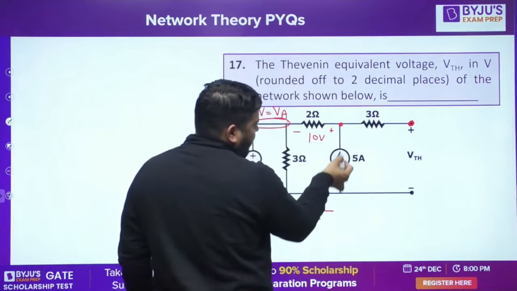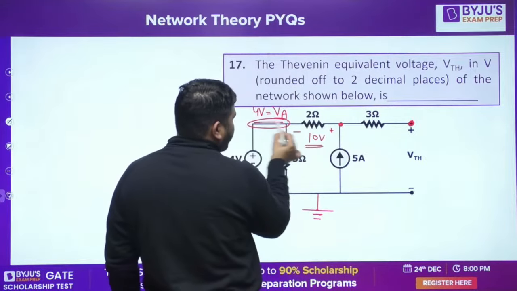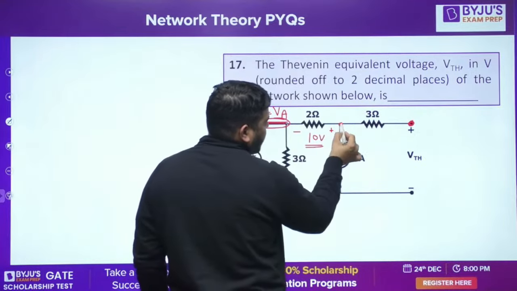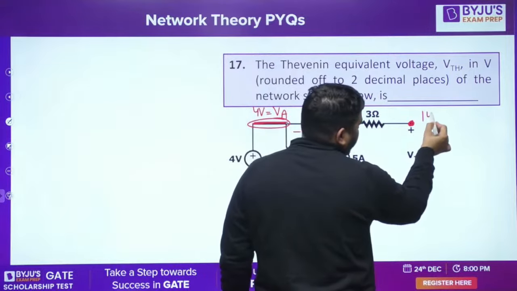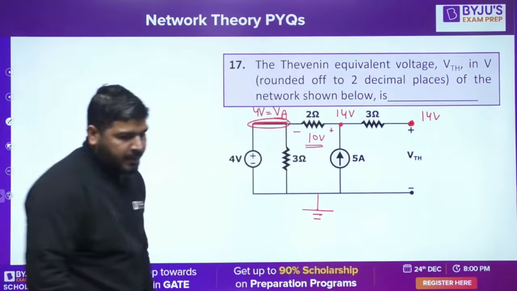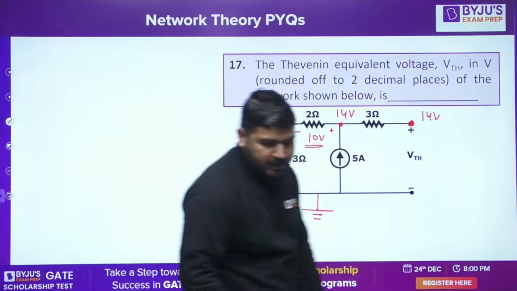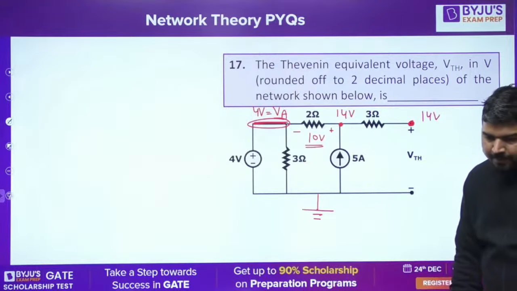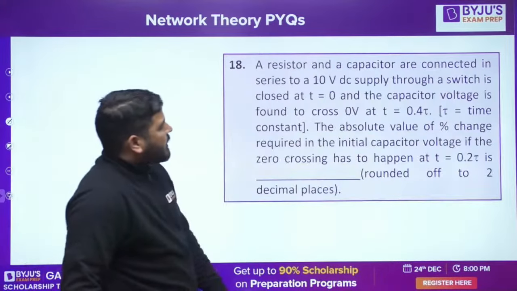And we know that this 5 ampere will flow via this path, so this will be 10 volt. Now if it is 4 volt and this is 10, this voltage will be 14 volt. Fine. If it is 14, this point will also be at 14 volt. So the answer is 14. VTH is 14. Is it fine guys? This is again an easy peasy question. You can check it. Can I proceed everyone? Tell me. Let's proceed with the next question.